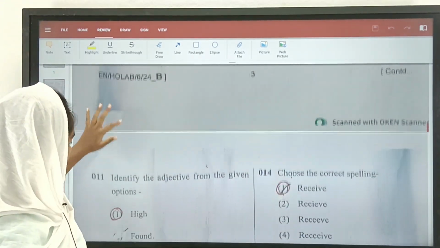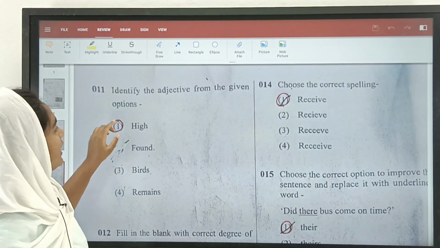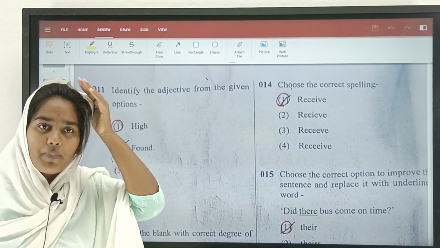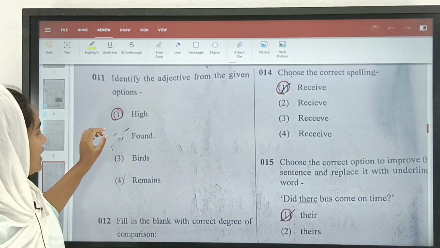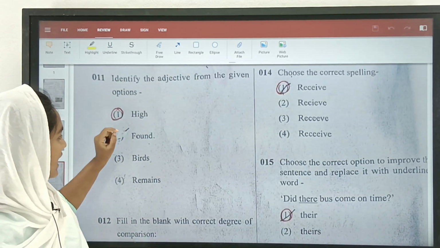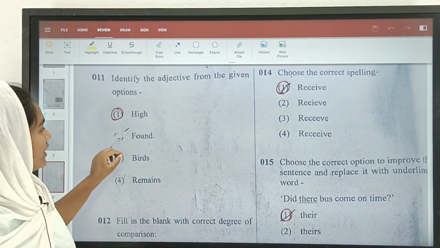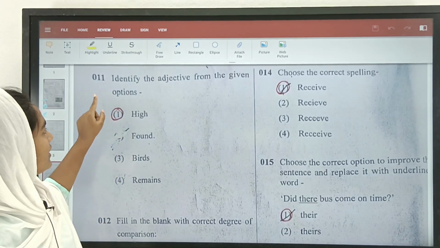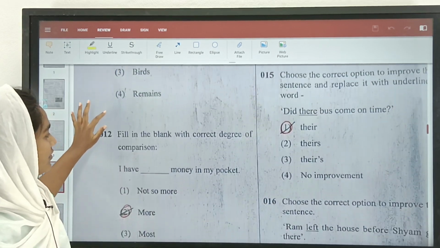Okay, the next question is: identify the adjective from the given options. Here, an adjective is all about describing a noun or a pronoun. So here we have 4 words as options. The first one is high, second one is found, birds, remains. So here the only one which describes a noun or a pronoun is high. So the answer would be 1, that is high. Let us move on for the next one.